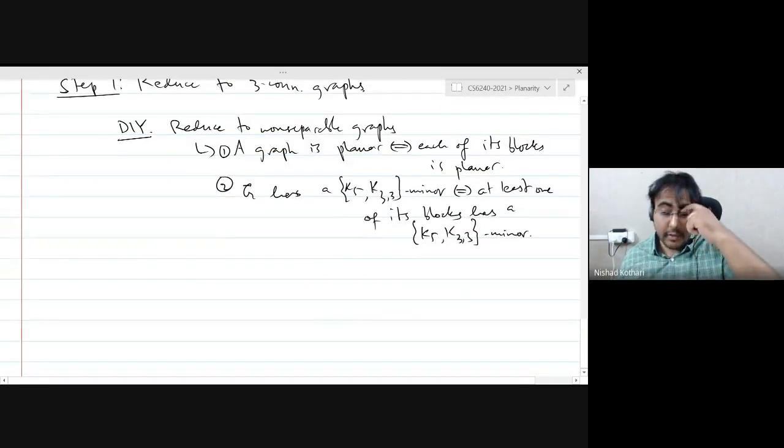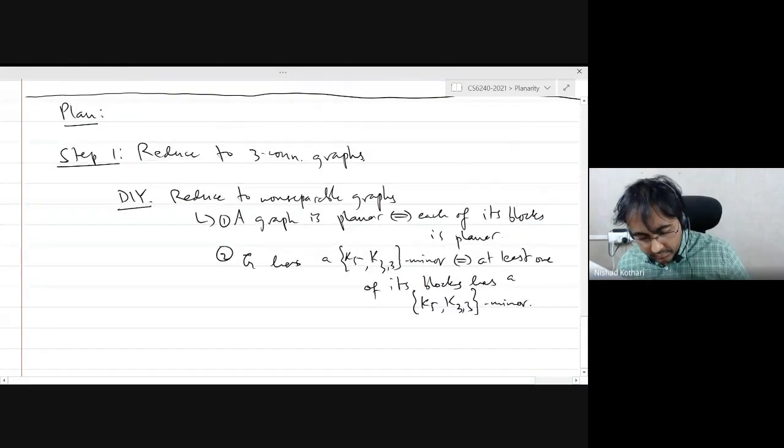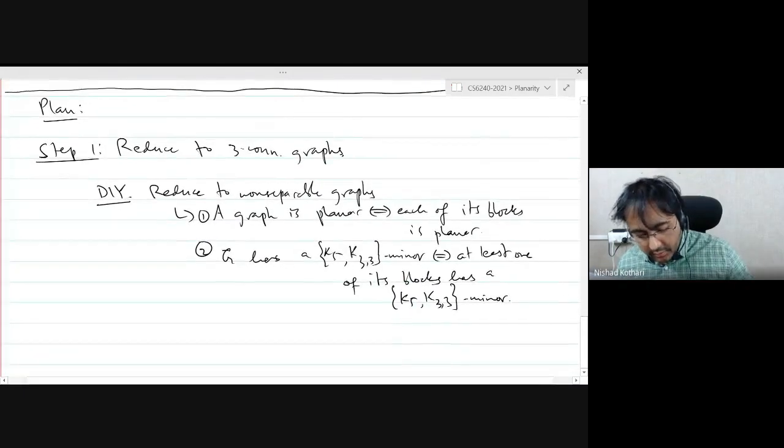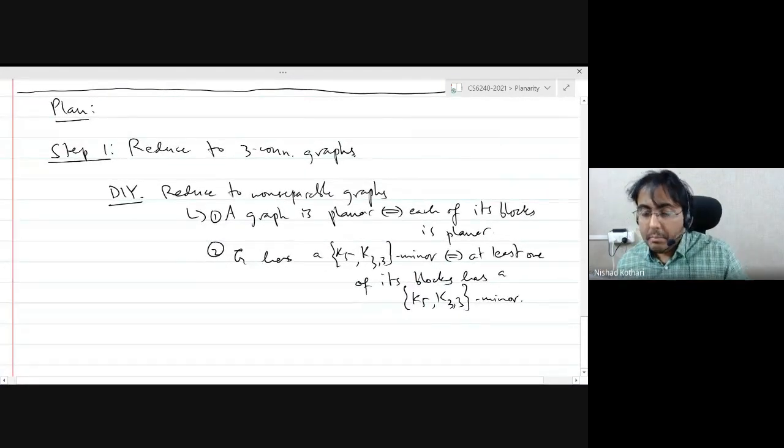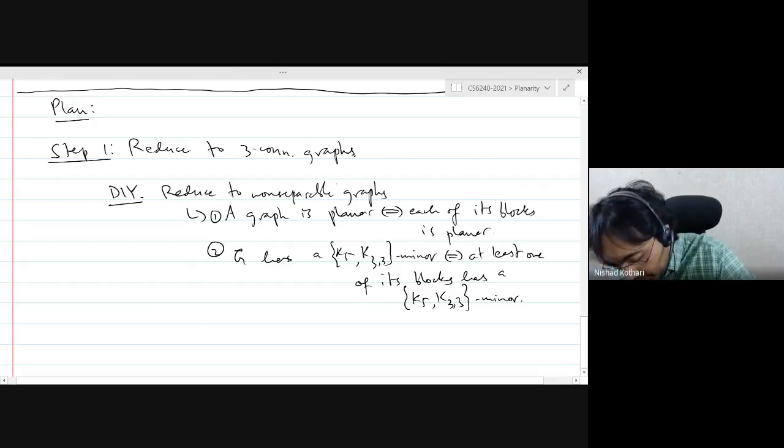Once you have reduced it to non-separable graphs, you need to deal with two vertex cuts. Also, you can assume your graph is simple because loops and multiple edges do not affect planarity.